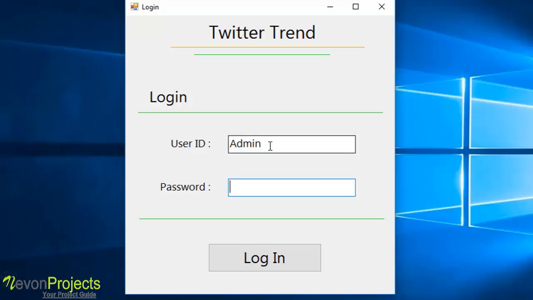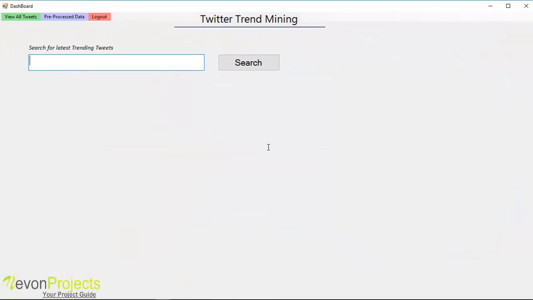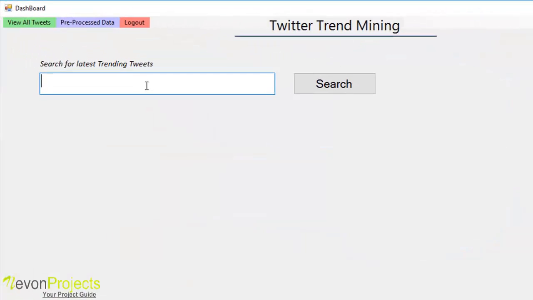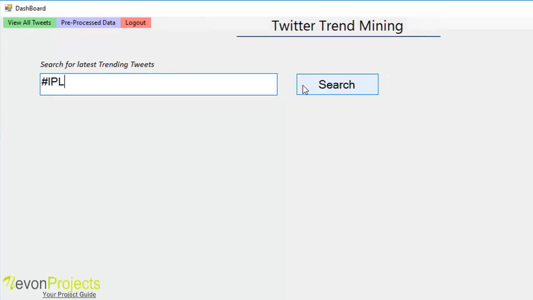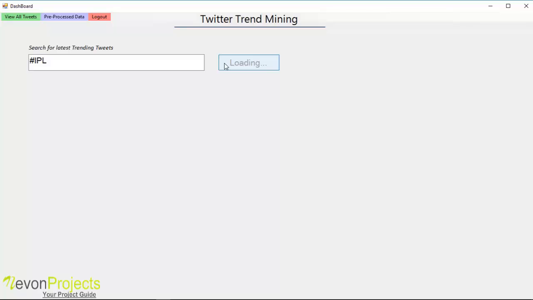So user need to log in into the system and search for latest trending tweets. So let's enter hashtag and IPL and hit the search button. So what this LDA algorithm does is it will search the related topic into the user tweets and will arrange all the hashtag keywords according to their ranking. The search topic will be displayed and all the related tweets will be shown aside.